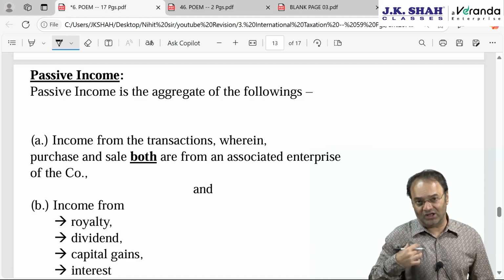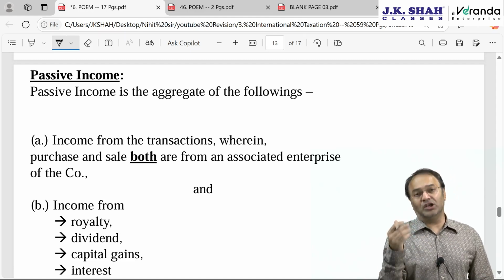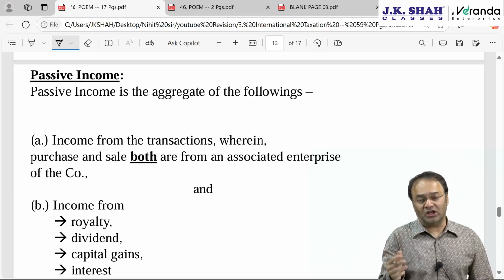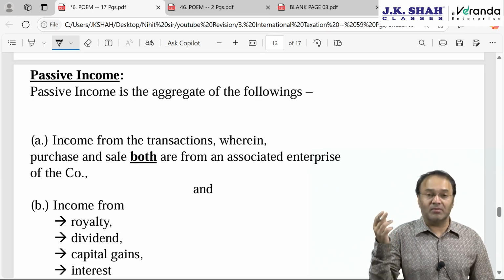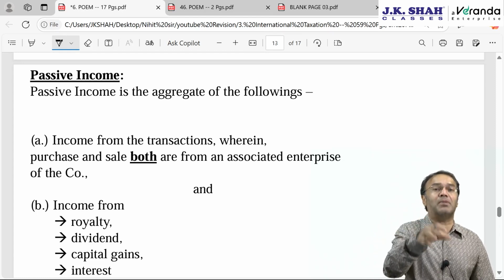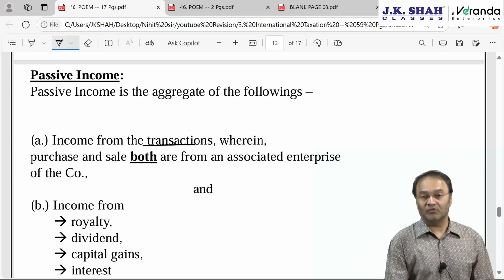Like the way I am taking lectures here and earning income, this is my active income. But dividend, interest, royalty, these are all passive incomes, whereby I earn money first by working hard, by earning active income, and then I park that active income somewhere, invest somewhere, and earn passive income. What do you mean by passive income?